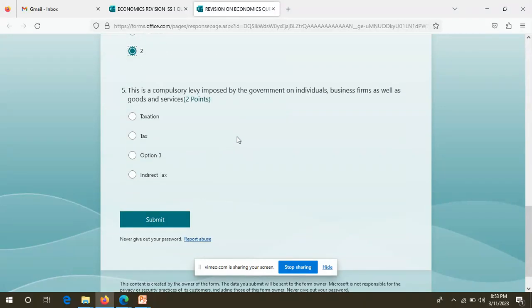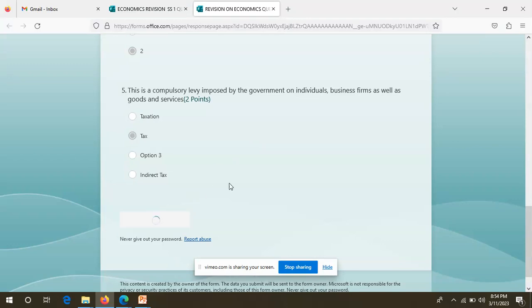Move on. Let's move to the last question. This is a compulsory levy imposed by government on individuals, business firms, as well as goods and services. Don't tell me you don't know this one. It cannot be taxation. It cannot be option 3. It cannot be indirect tax. The answer is tax. That is B. Beautiful.